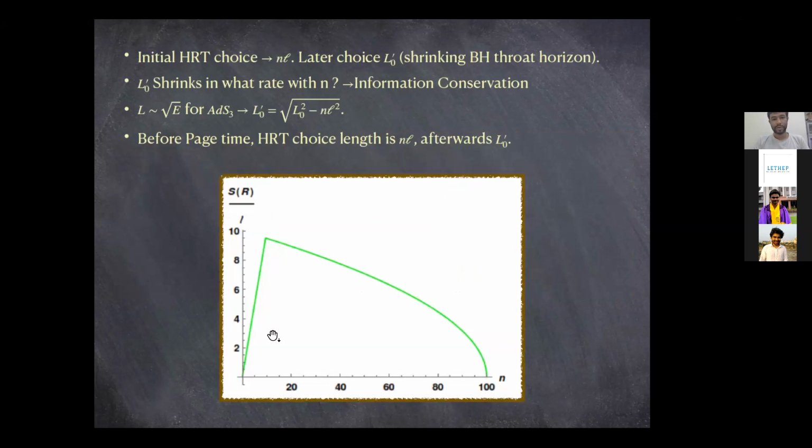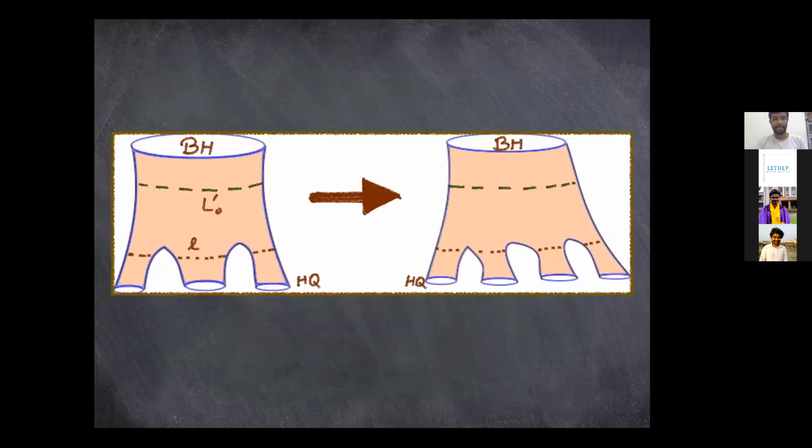If you plot the minimum among nl and L0 prime with n, you would get a Page-like curve. Up to this point, nl is smaller than L0 prime, and after this, L0 prime is smaller than nl. So you get a Page curve for this model. And to understand what the islands are, the way to understand it is the following.